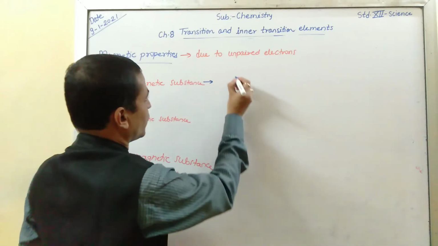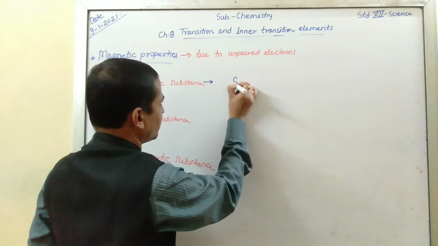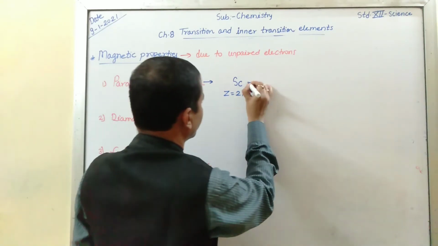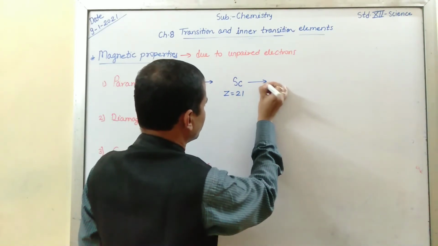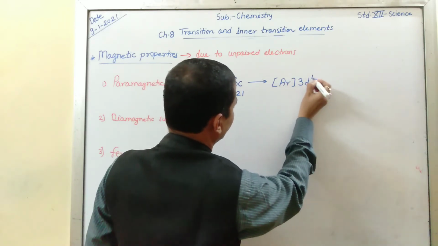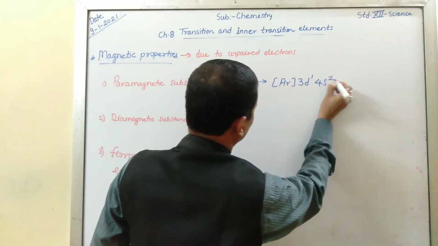Take the example of scandium. Z is equal to what? 21. Argon 3d1 4s2.